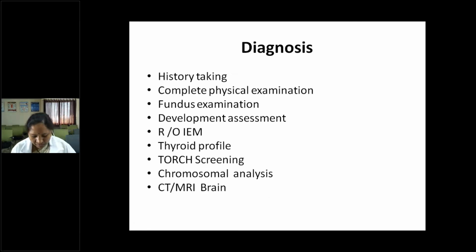Coming to the diagnosis, how will you diagnose these children? So history is very, very important. Proper history taking is very, very important. You have to ask from the antenatal history, what happened, what are the maternal risk factors, during the natal period, what are the risk factors, postnatal, what happened, what are the developmental milestones the child achieved. All those history you should document properly. So history taking will give clues.